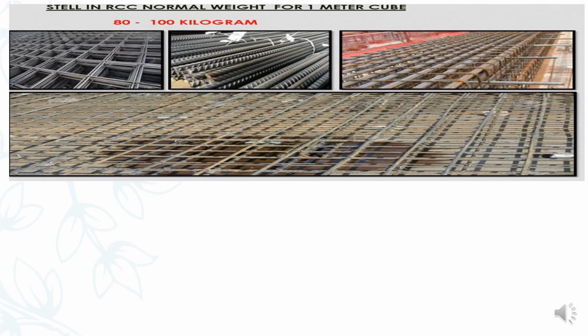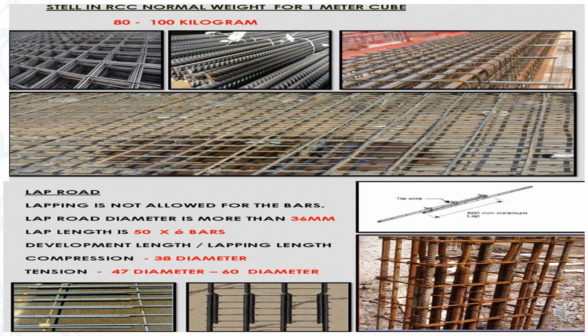Steel in RCC: for every cubic meter of concreting, the consumption will be 80 to 100 kgs depending upon the structure. Lap length: lapping is not allowed for bars of diameter more than 36 millimeter. Lap length is 50 into dia of the bars. Development length divided by lapping length: compression is equal to 30 diameter. Tension is equal to 47 diameter to 60 diameter.